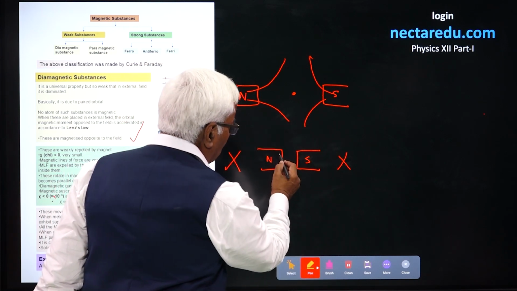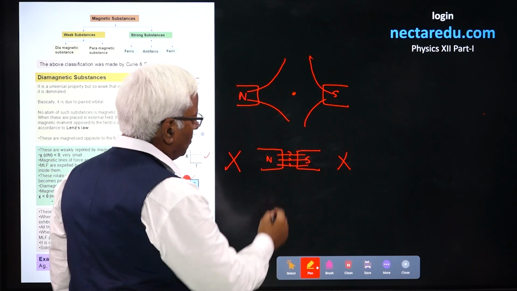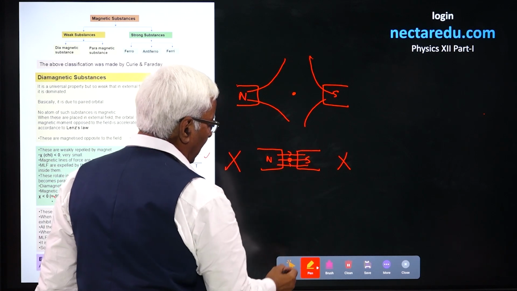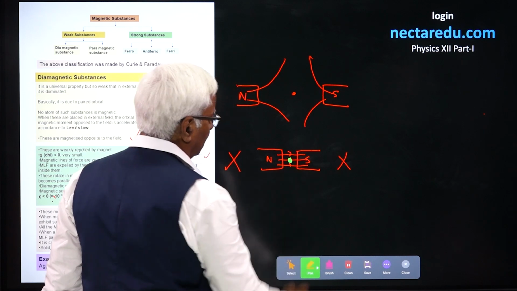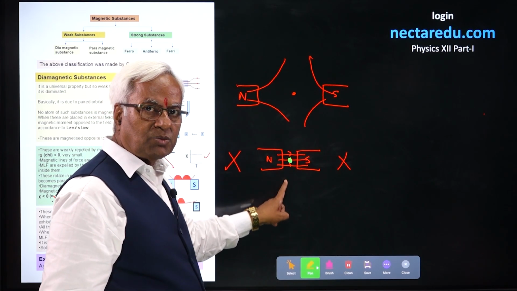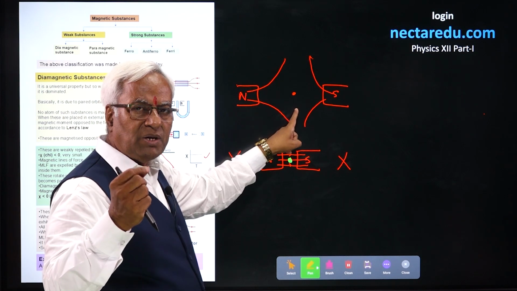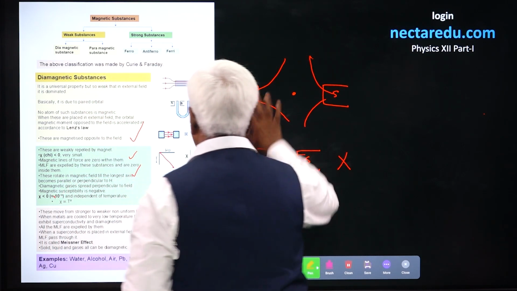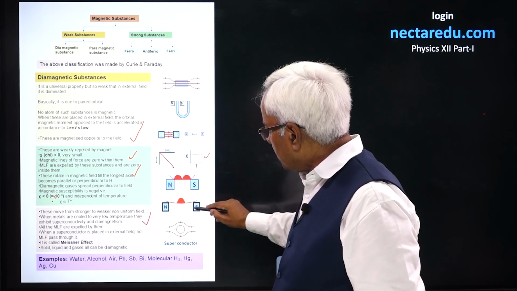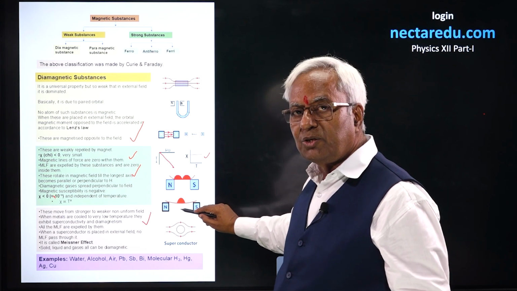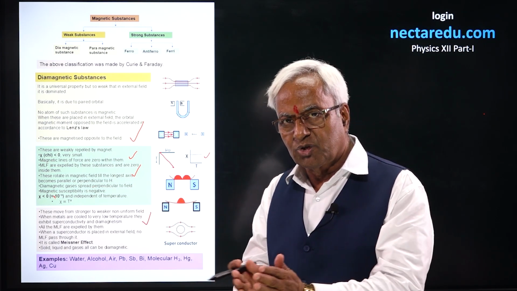When the poles are very close, the lines won't leak through. So the point in the middle is going to be the region, you might say, of maximum field. This would be the point of maximum field, and if the poles are at a distance, this is going to be the point of minimum field. So I have shown that over here by keeping the two poles at a distance. When at a distance, the point in the middle is weaker. So, from strong to weak, the diamagnetic substance has concentrated.